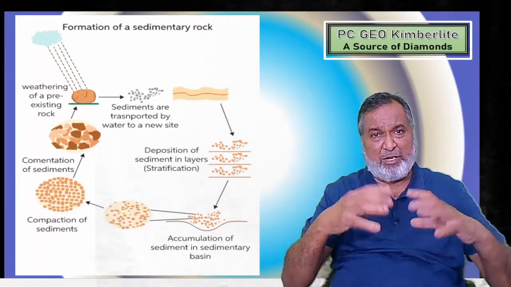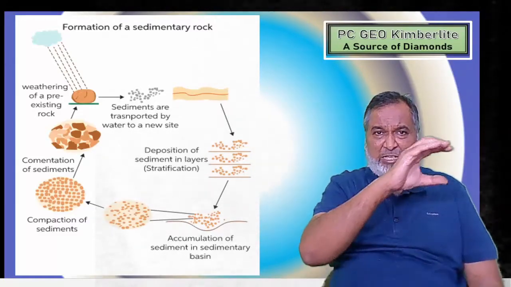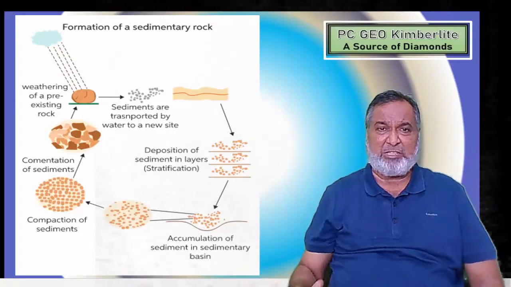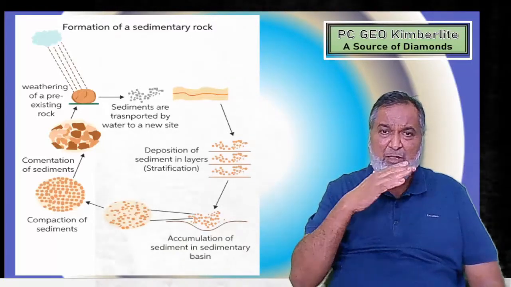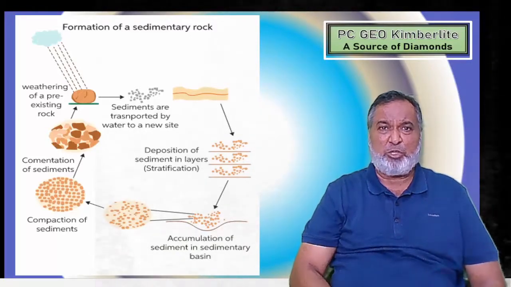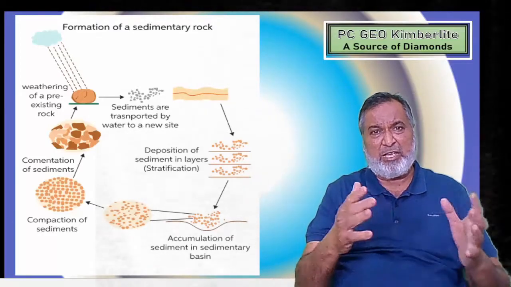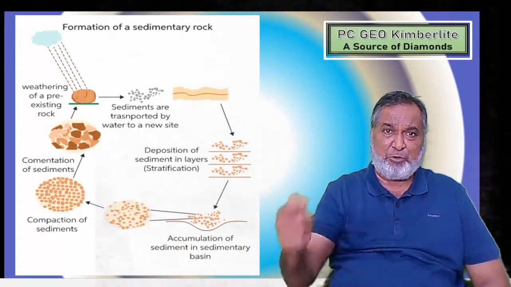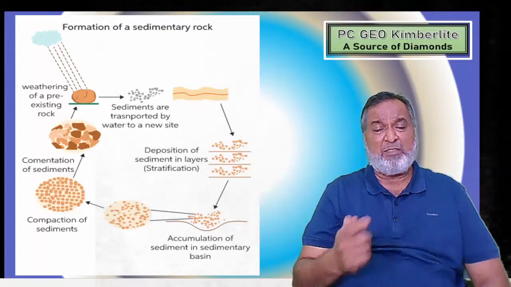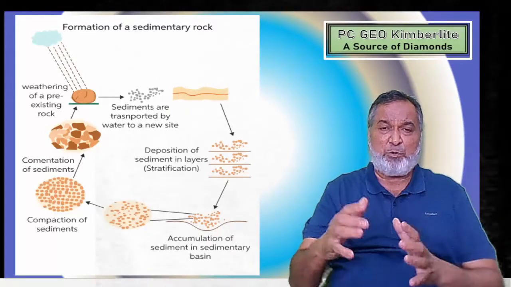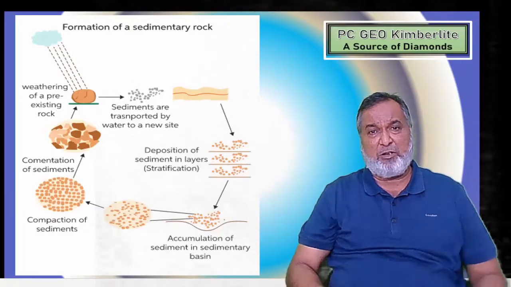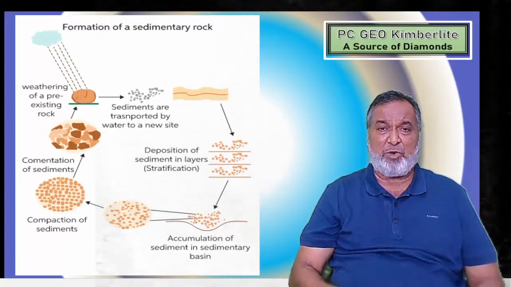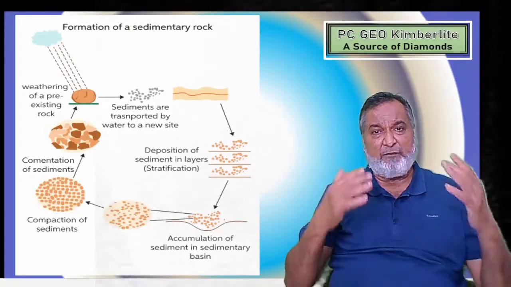If erosion is there, the eroded material is completely transported with the help of geological agents like surface water, wind and glacier. These are the agents which carry the material from one place to another. If this erosion takes place in a cycle, then that is called denudation. After the transportation, wherever we get a depression, the material will be dumped there, and as soon as the water becomes stagnant, the water will evaporate.